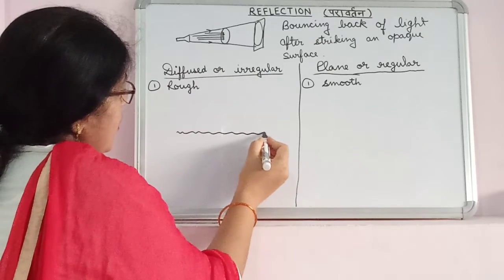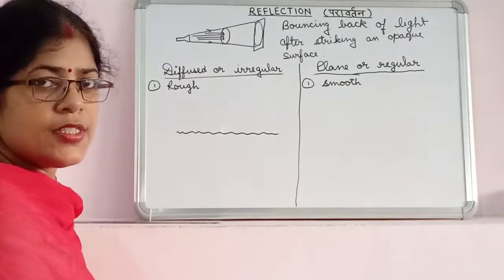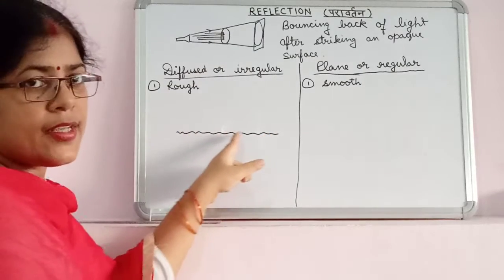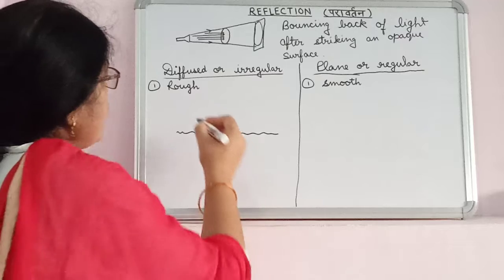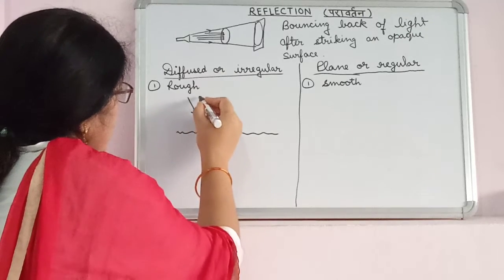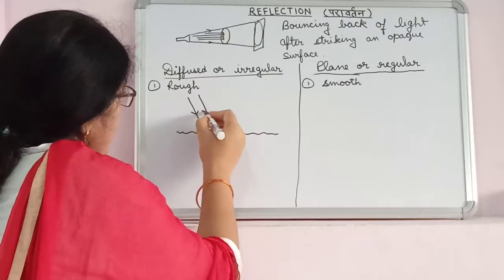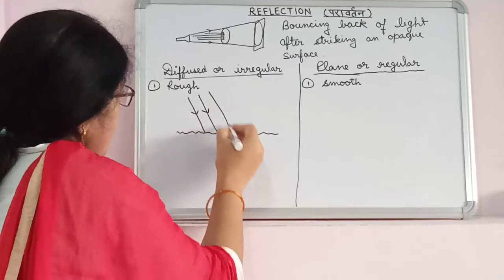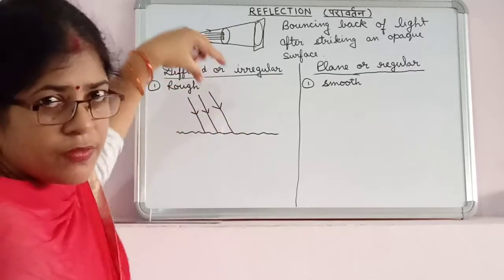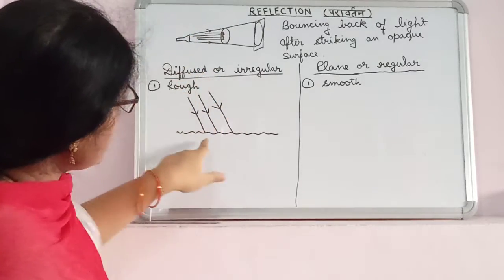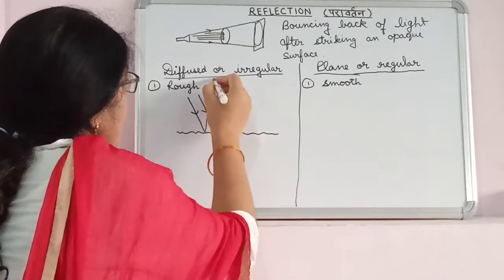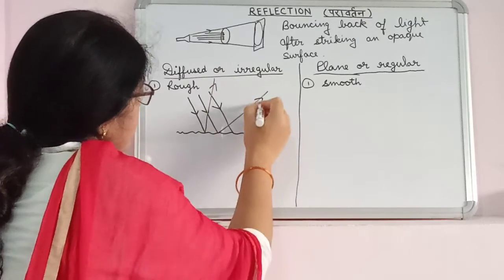Suppose this is a rough surface. You can see this. The surface is not smooth. It is a rough one. When the rays of light fall on the surface like this, suppose these are the rays which are coming from a source of light, then after striking this surface, the rays will just scatter around.